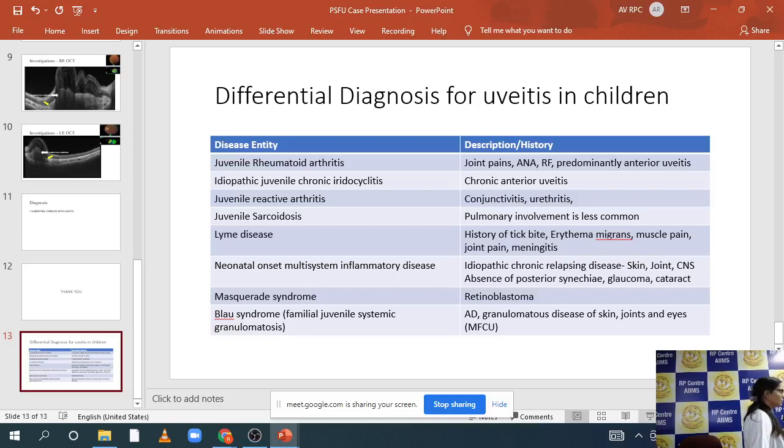And then you go ahead with multifocal. You can also add the word multifocal because there is not just one scar, there are multiple scars. So from all this you will have different DDs. If you call it unifocal, you will have some DDs. If you call it multifocal, you will have some DDs. If you call it panuveitis, you will have some DDs. So like he rightly said, that is the approach that should be there. And then you can go ahead with it.